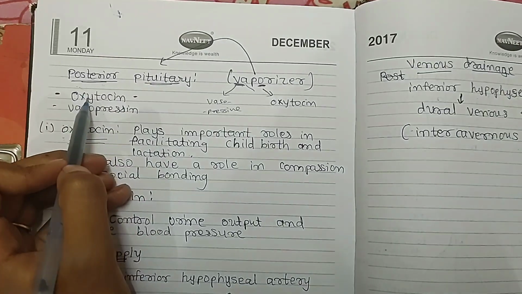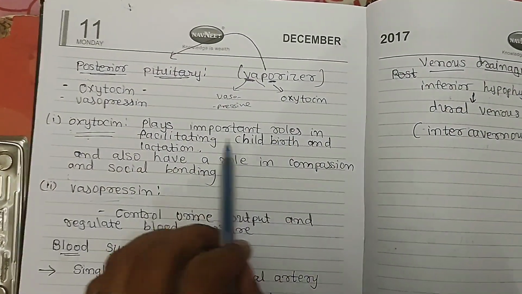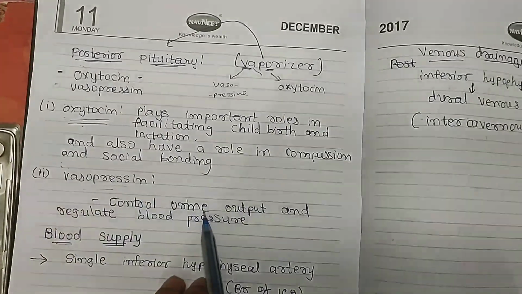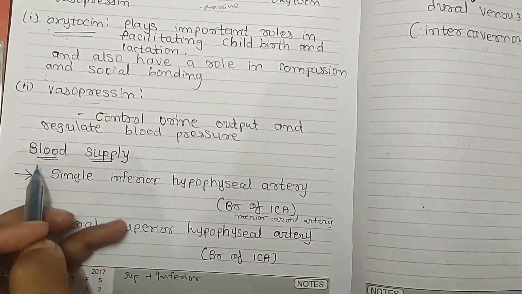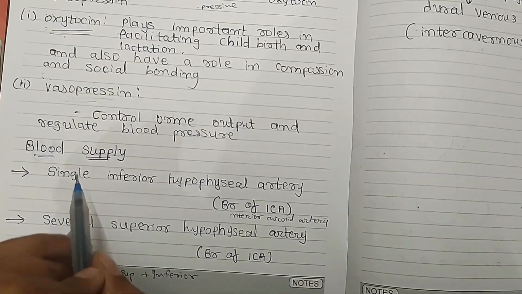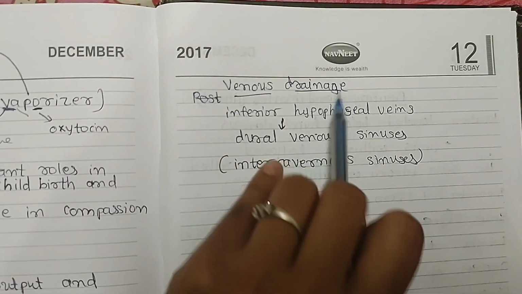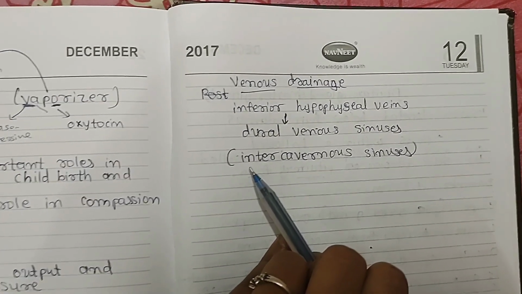The posterior pituitary secretes oxytocin and vasopressin. Oxytocin plays an important role in childbirth and lactation. Vasopressin controls urine output and regulates blood pressure. Next, blood supply. It is supplied by the superior and inferior hypophyseal artery. And venous drainage is in the intercavernous sinus.